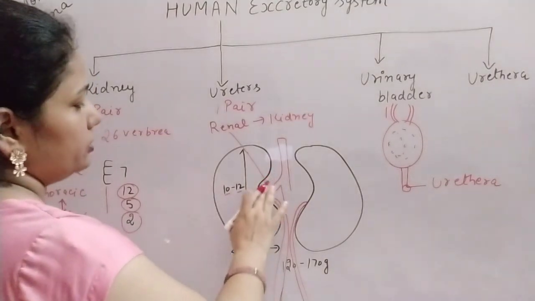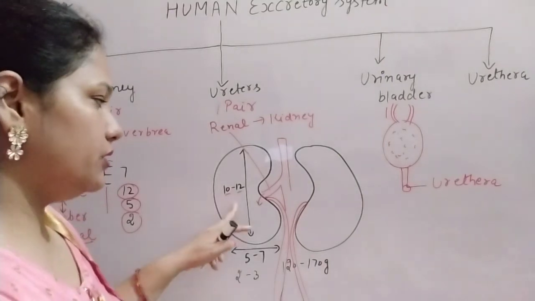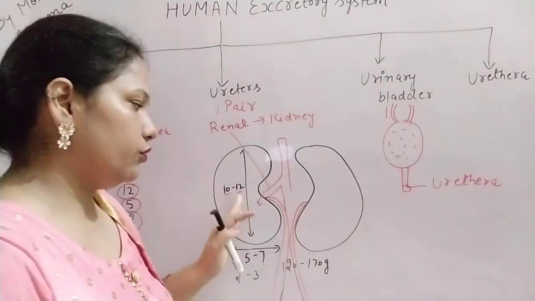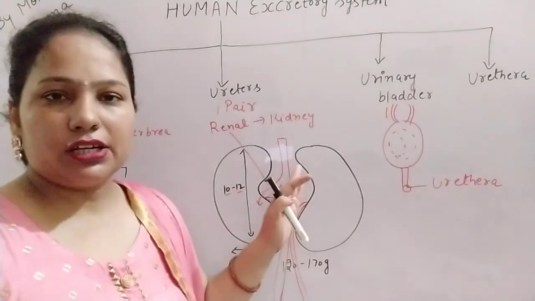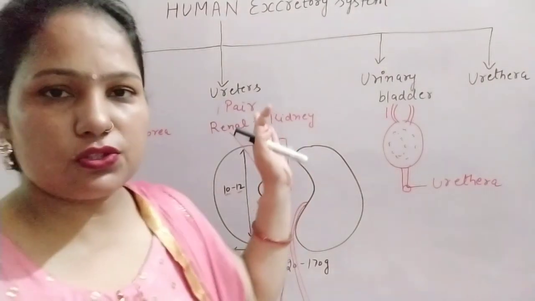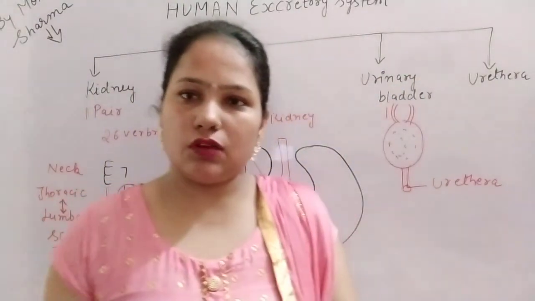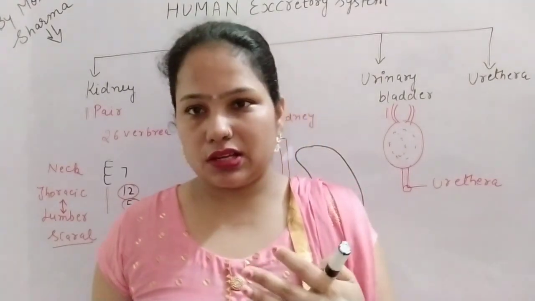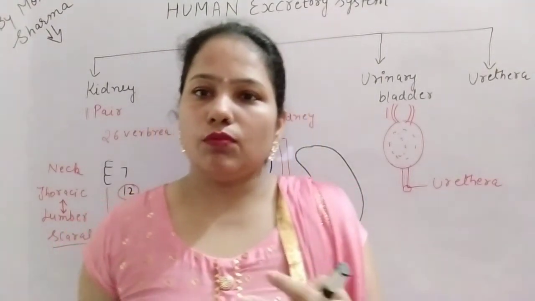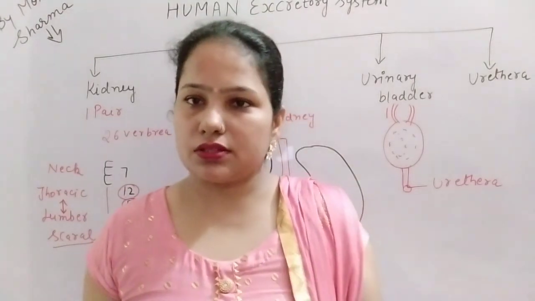This renal artery supplies the blood to the kidney, and in the kidney the waste is removed. From the kidney the renal vein takes the blood and passes it to the vena cava. In this renal vein the waste is removed and only carbon dioxide is left, because the removal of carbon dioxide is done in the lungs.